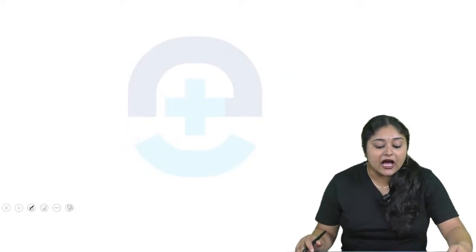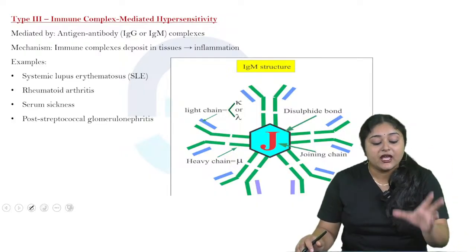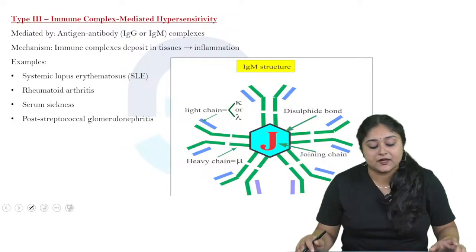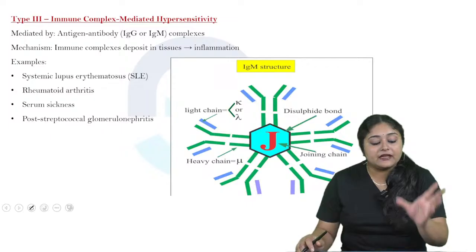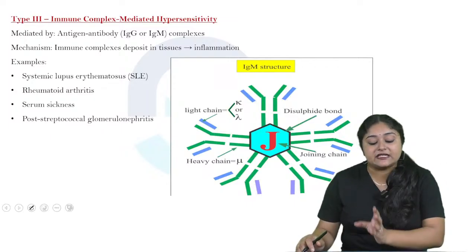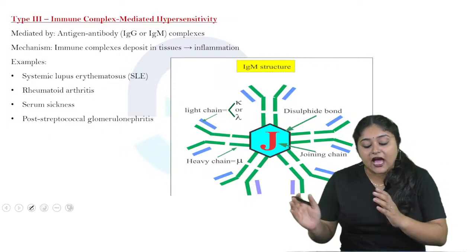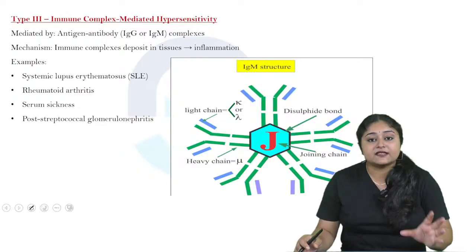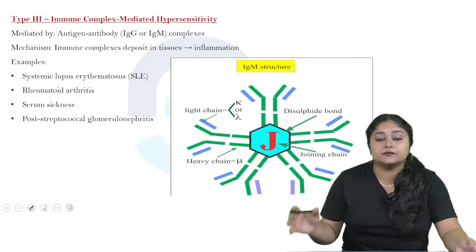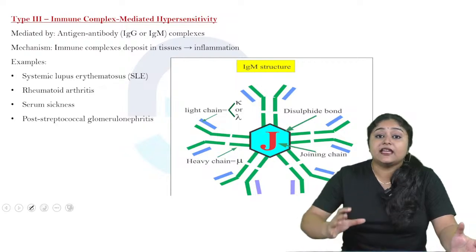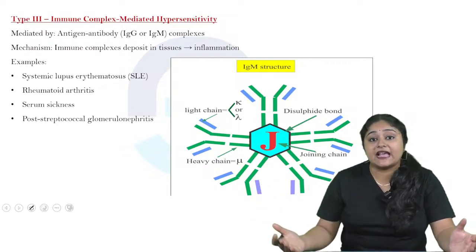Okay, so now come to the next, that is type 3, immune complex mediated hypersensitivity. So what happens is it is mediated by antigen antibody complexes, IgM or IgG antibodies. So what is the mechanism? Mainly these immune complexes deposit in the tissue, then it causes inflammation.